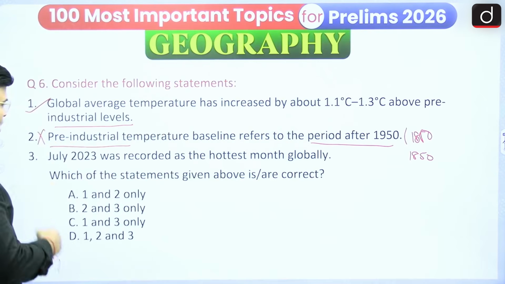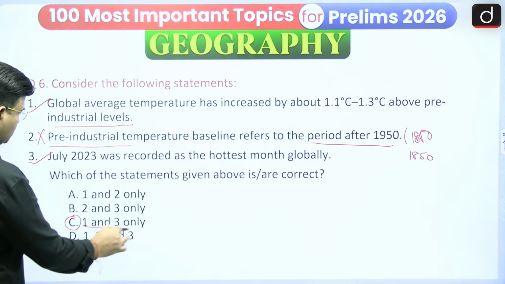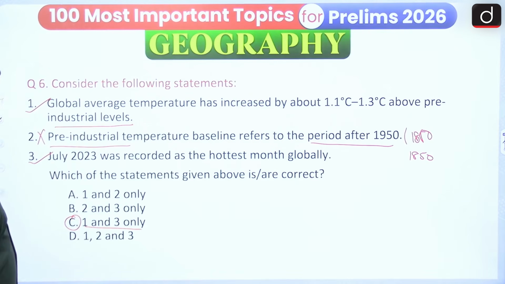July 2023 was recorded as the hottest month globally. Yes, this statement is right. And 1 and 3, you can see option C, 1 and 3 only, is correct.